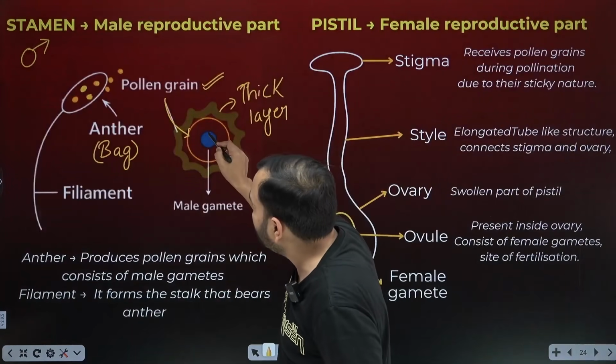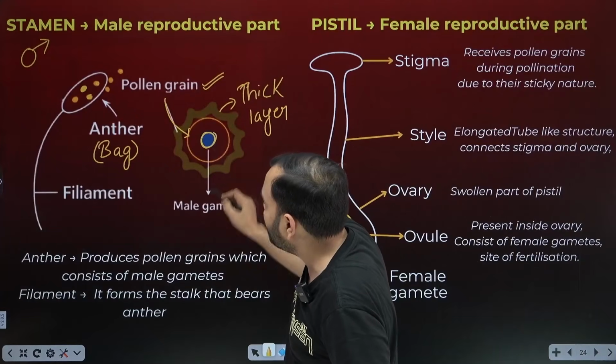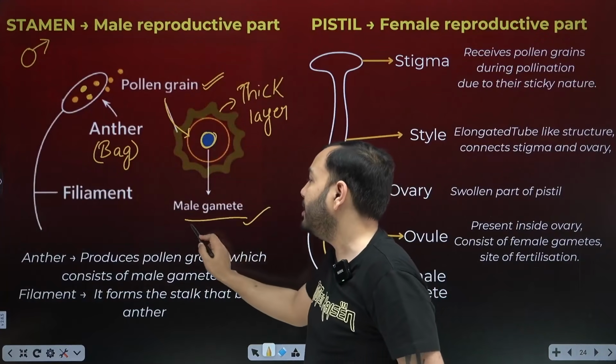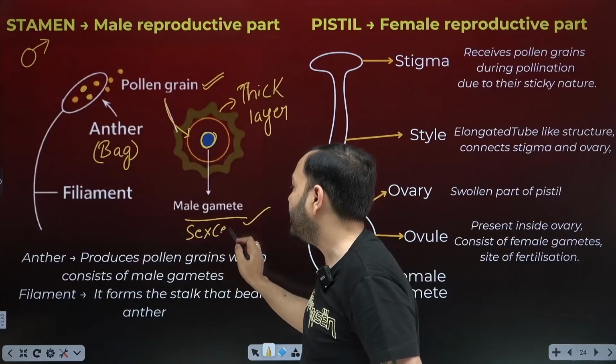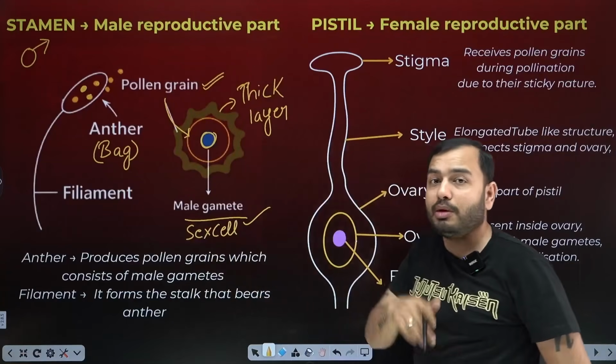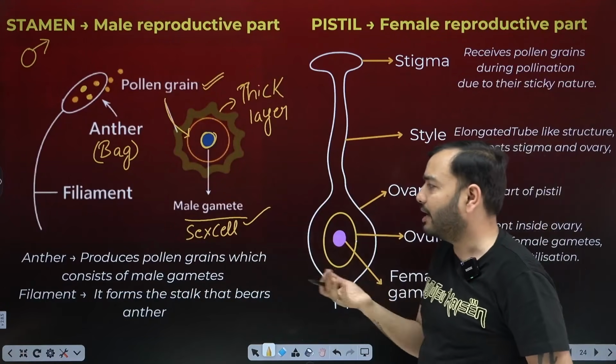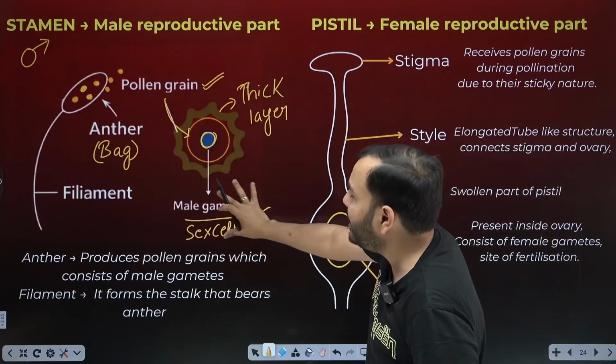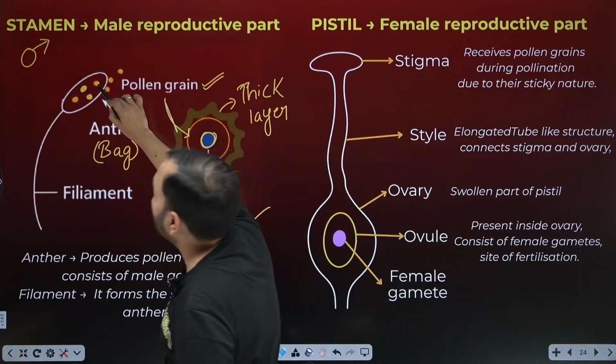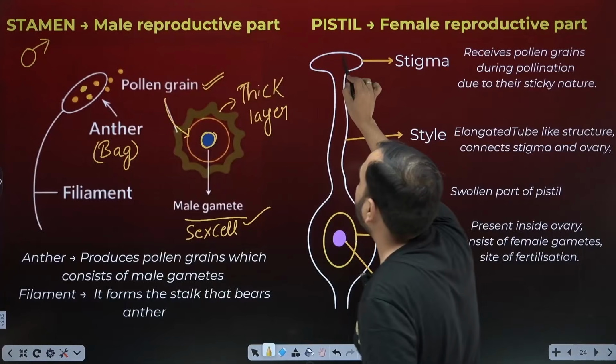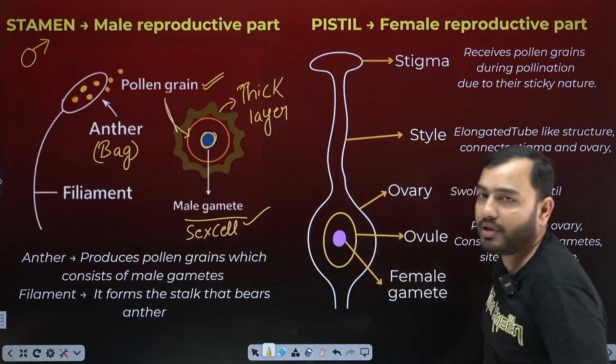And inside this pollen grain, look what is shown in blue color. Male gamete, meaning the male sex cell, is here. Right, like in our body, there are sperms. Actually, they are not in the penis, they come out of the penis. Where are they? In the testes. Anyway, male sex cells. Now the male sex cells have to come out from here and reach where? Here. This is the female sex cell.